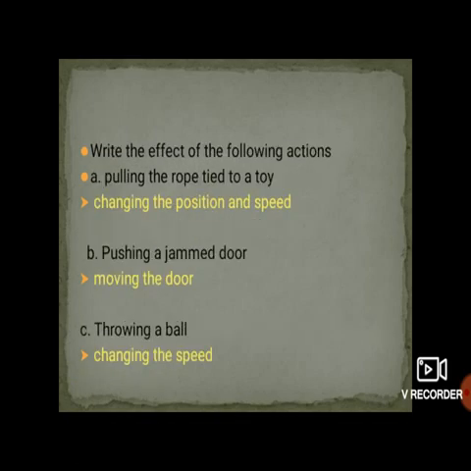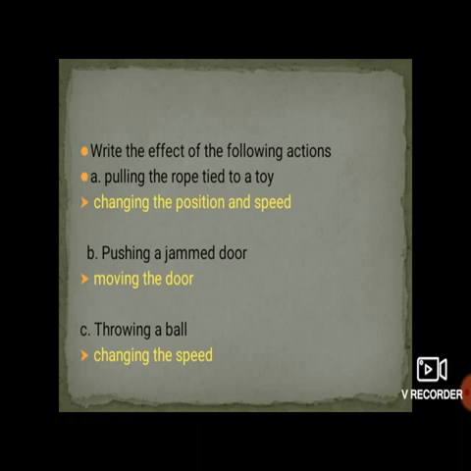Now write the effect of the following actions. Here are certain actions and you have to write the effect. Means after performing any kind of action, what effect occurs? See students, pulling the rope tied to a toy.